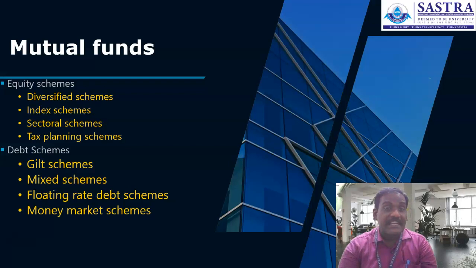In a category like diversified equity scheme, Reliance Asset Management Company is doing well in the market. That scheme we call Reliance Diversified Equity Scheme. IPRO Diversified Equity Scheme and ICICI Prudential are the benchmark schemes, or we can say top rated or top performing schemes in the market.